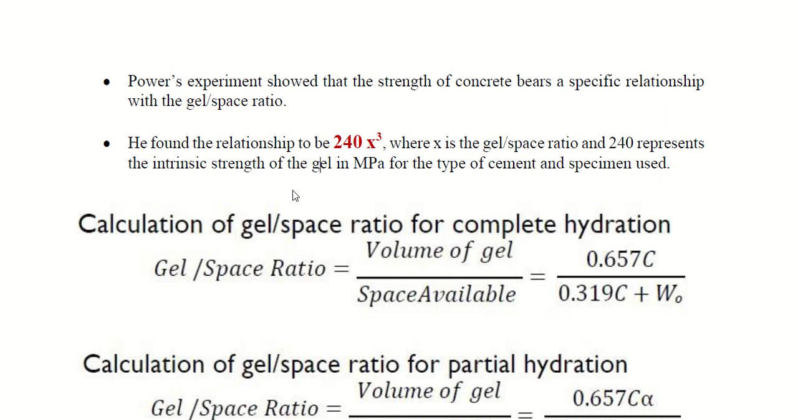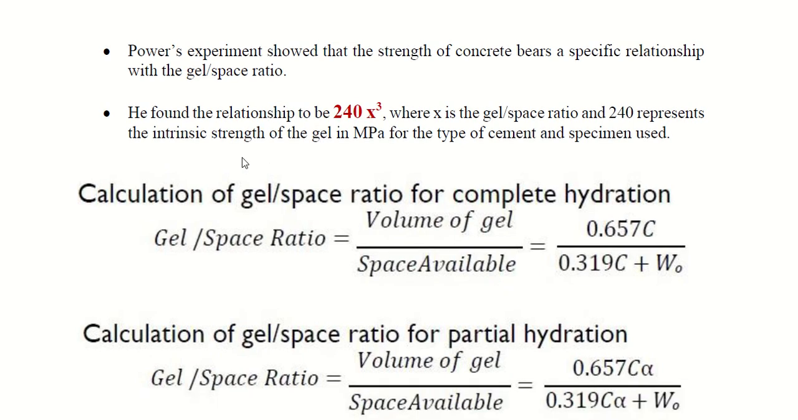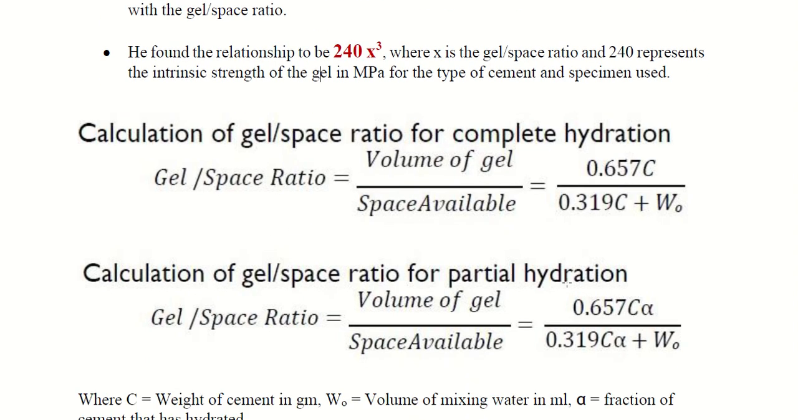So the formula is S is equal to 240 x cube. S is compressive strength, which is equal to 240 times gel space ratio whole cube. Once you know the value of x, just substitute it into 240 x to the power of 3, and you will get the value of compressive strength. We have formulas for gel space ratio for complete hydration of the cement paste and also for partial hydration.